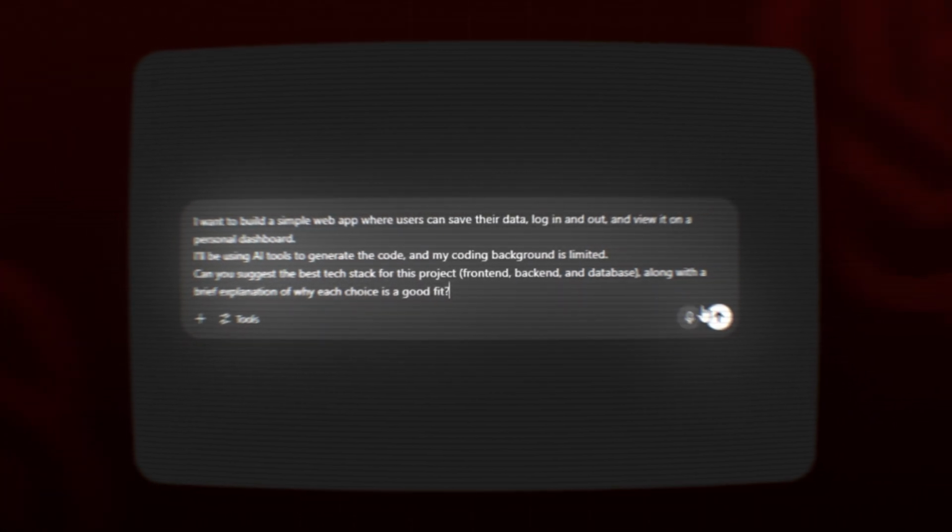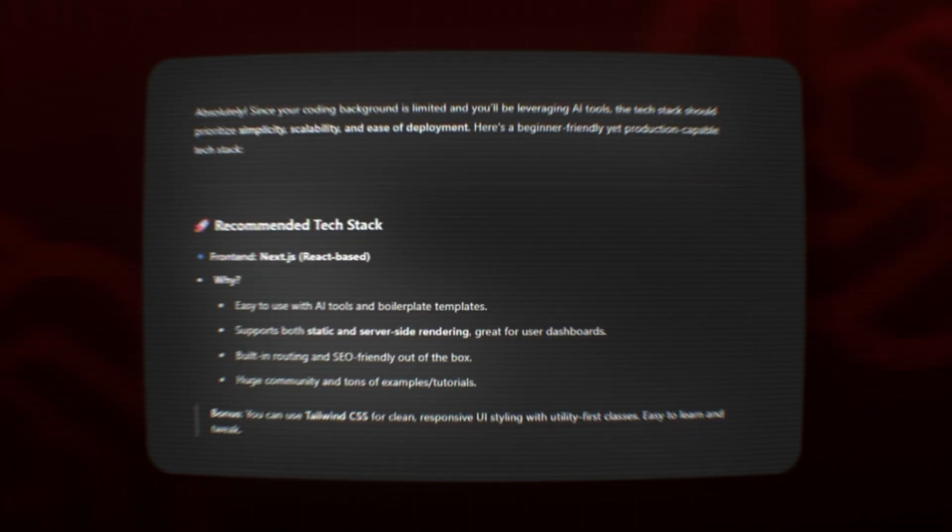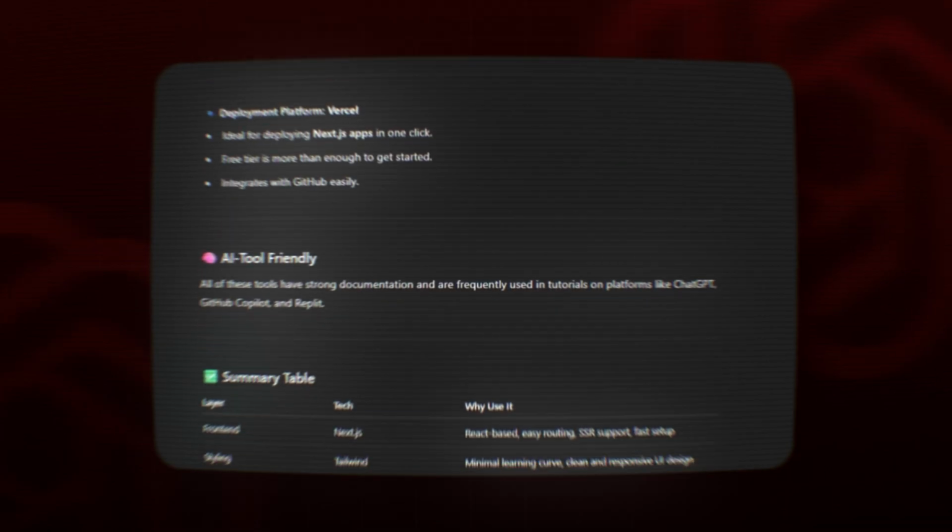If you want to know the exact tech stack that I use when building web apps, I use React for the front end and Node.js and Express for the back end. But don't get too caught up or confused by the specifics of this. I simply recommend just going to ChatGPT, telling it about your project, and then asking for a recommended tech stack for your specific use case.